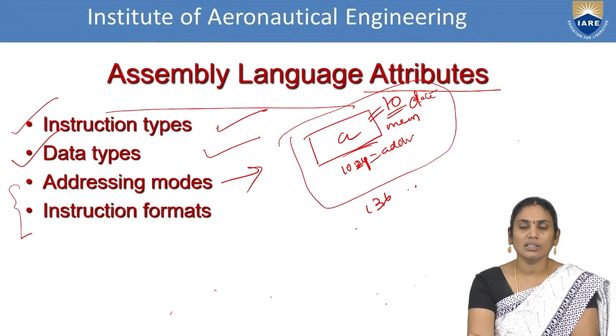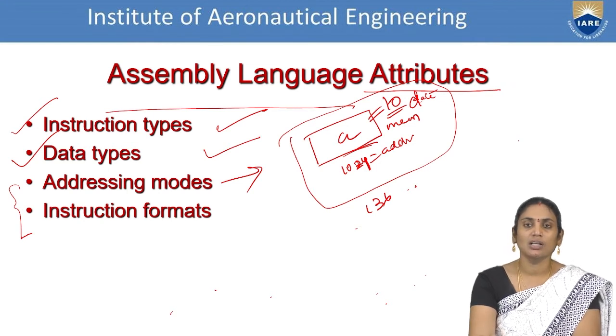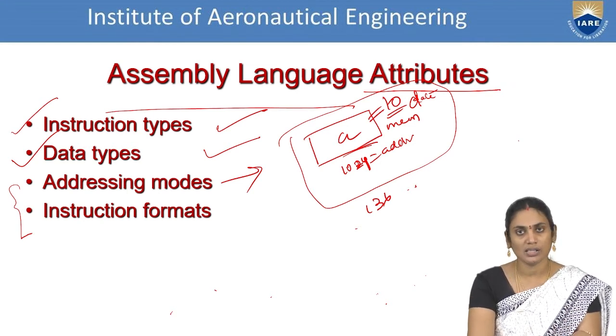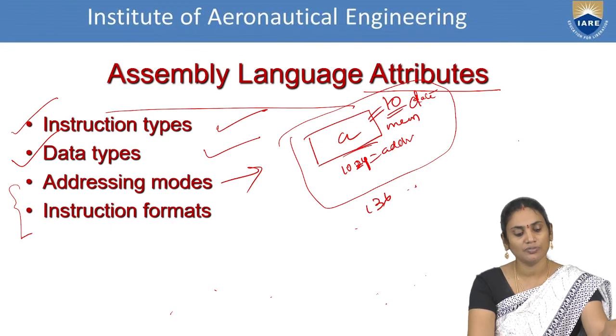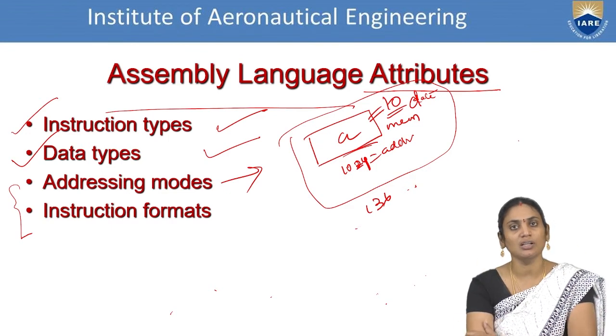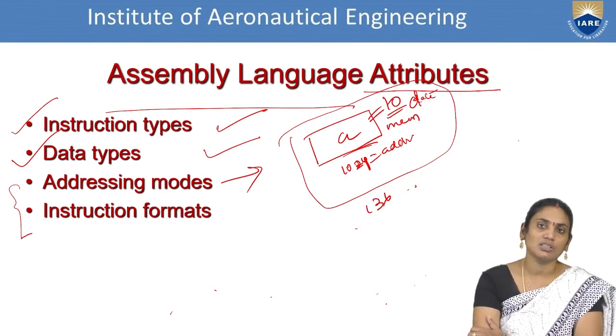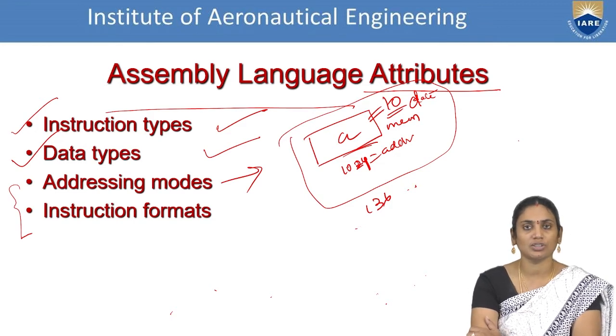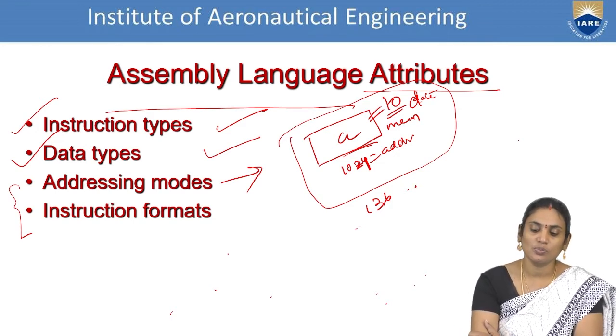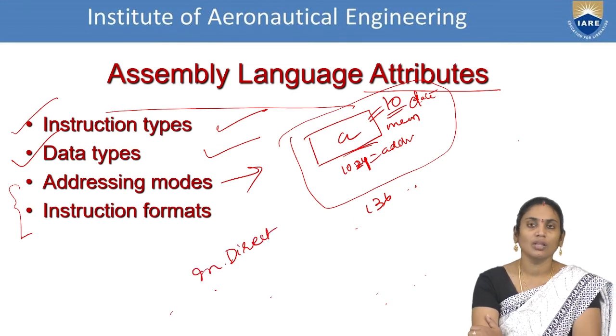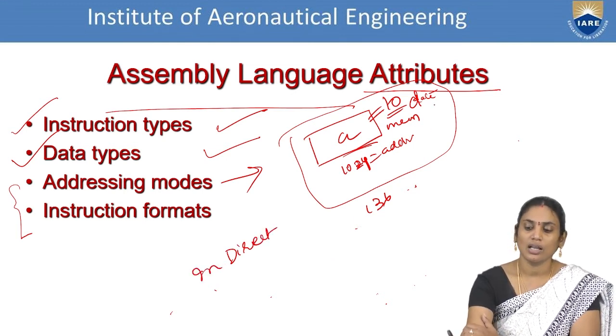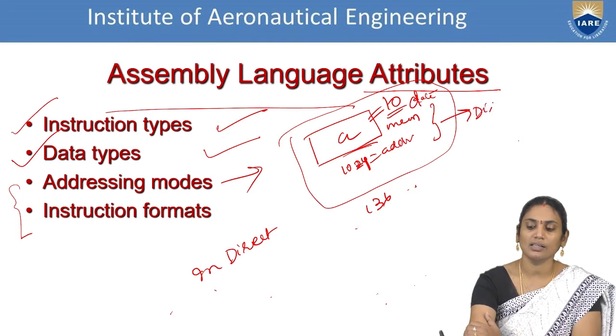So the key idea behind this is, when you don't know how to trace the address, try to pick some address from that place and try to access the original value. So that kind of addressing specification is also possible. This mode is called indirect addressing mode. And this mode is called direct addressing mode.